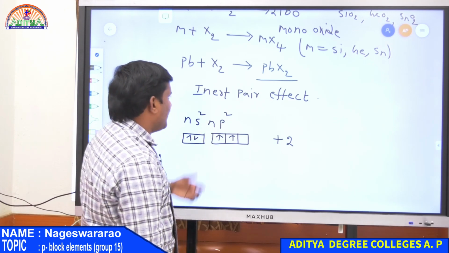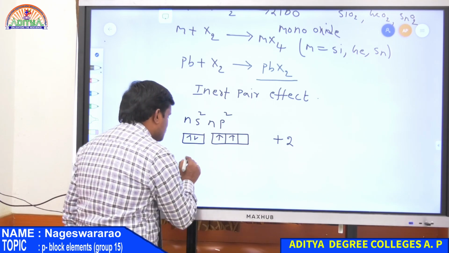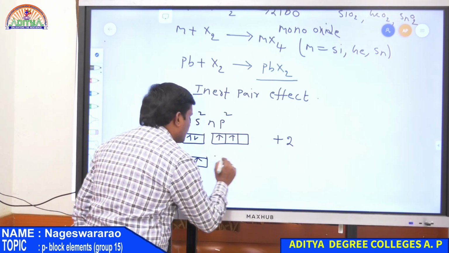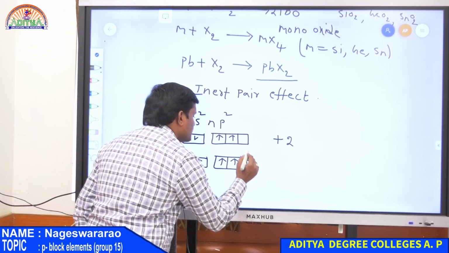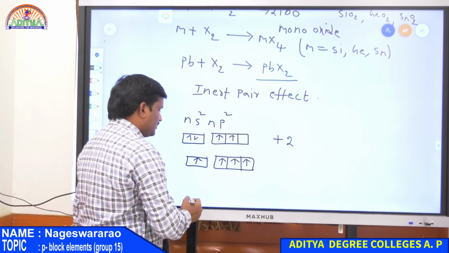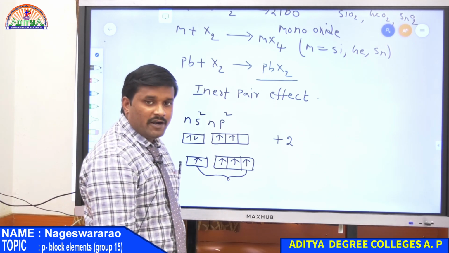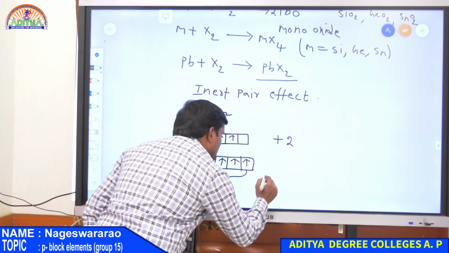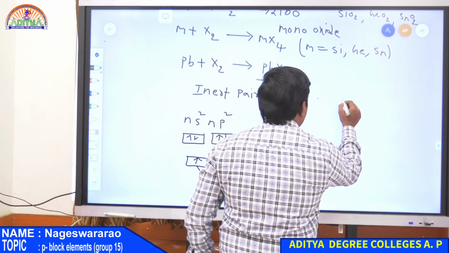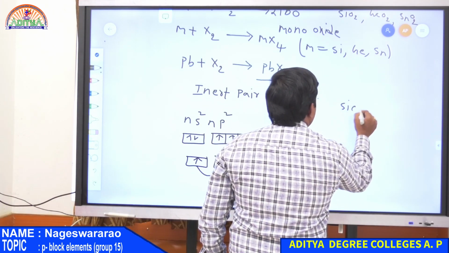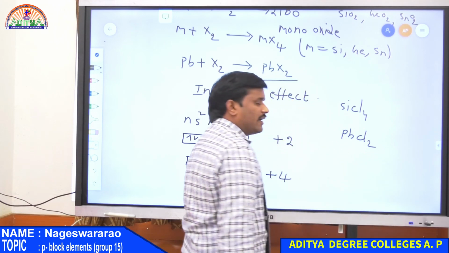Whereas if the element has a tendency to form a compound with all these 4 electrons by undergoing this type of electronic transition, in this case 1 electron is promoted from the s orbital to the p orbital. Therefore here 1 s electron and 3 p electrons are all involved in the bonding, and then it forms +4 oxidation compounds. So look at the examples here. There is MX4 like SiCl4,